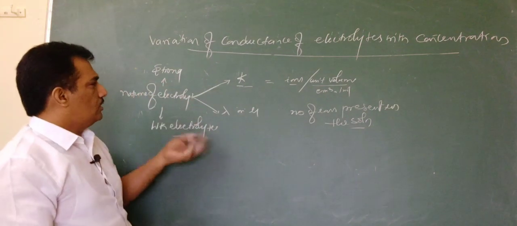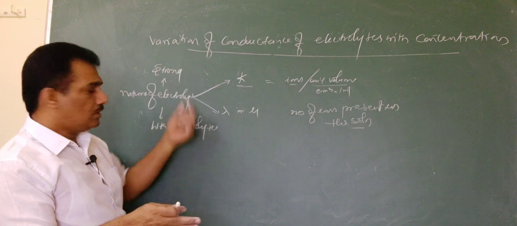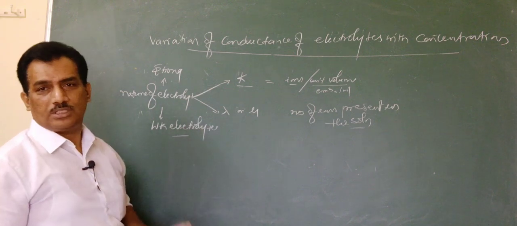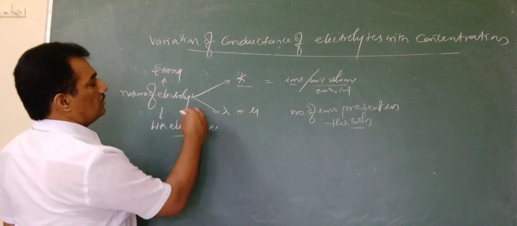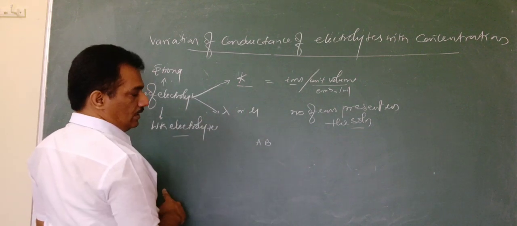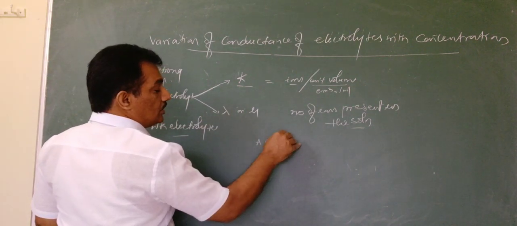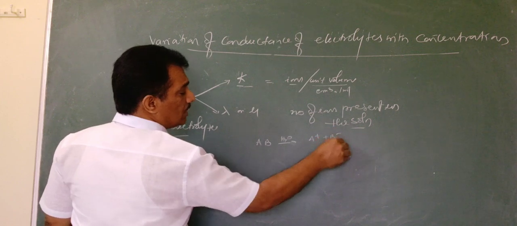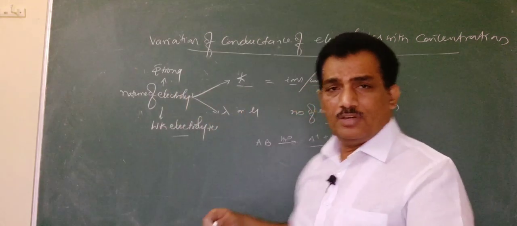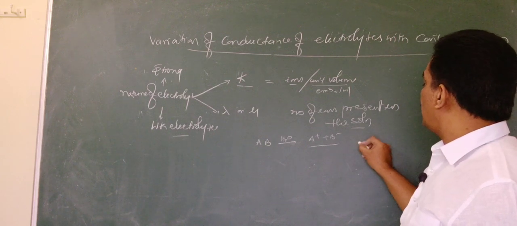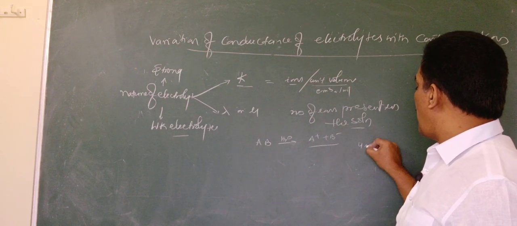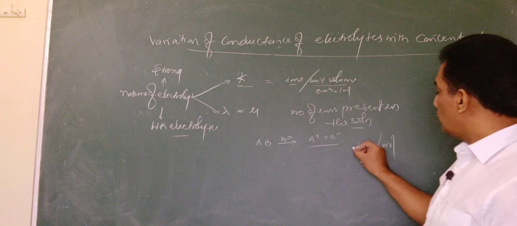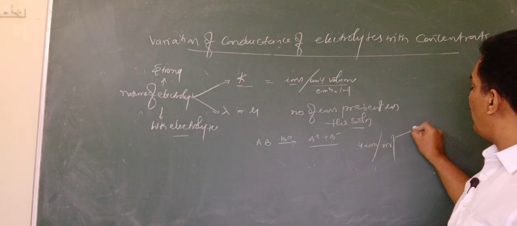In strong and weak, already you know, strong is nothing but which undergoes 100% ionization, weak is which never undergoes 100% ionization. At any condition it never undergoes 100% ionization. Clear? Now let us consider AB is an electrolyte, and when it is dissolved in water, A plus and B minus ions are produced. For understanding purpose, let us consider it is having 4 ions per ml when it is dissolved. Now these 4 ions per ml are responsible for kappa value of that electrolyte.